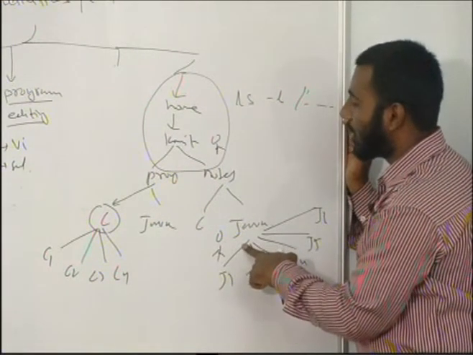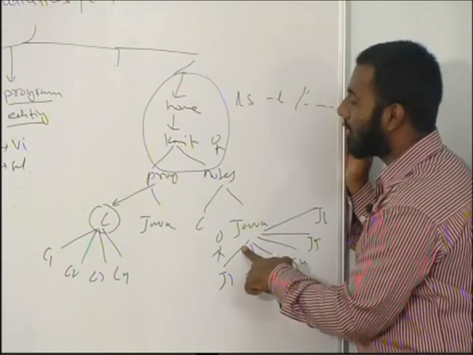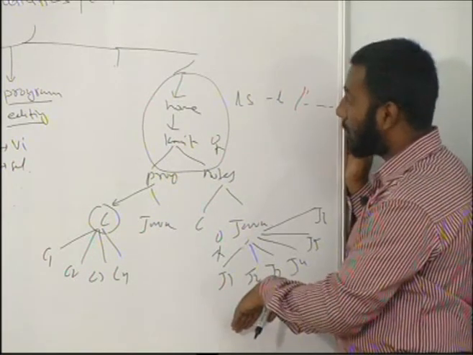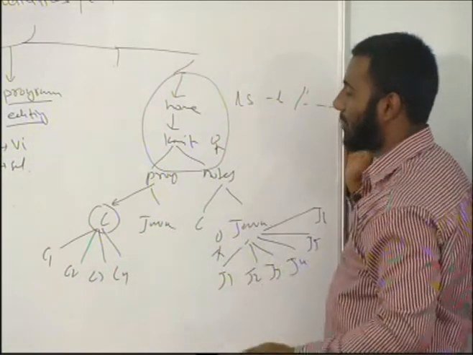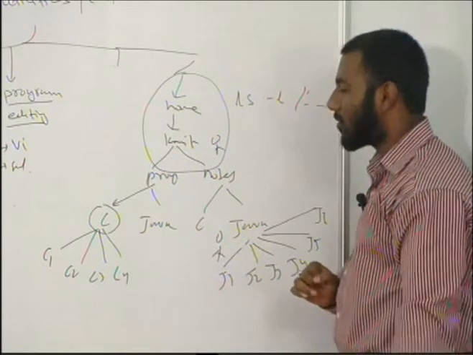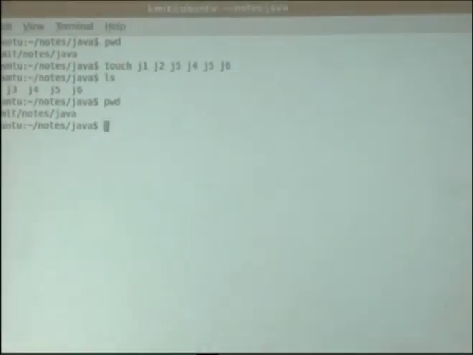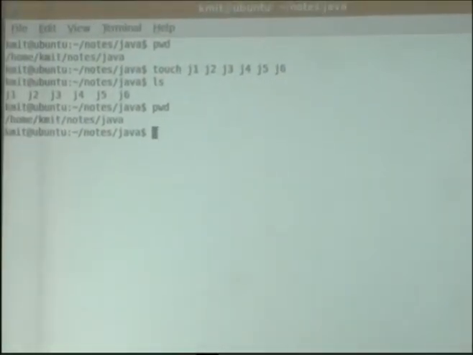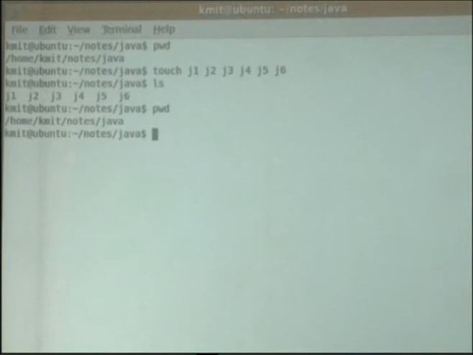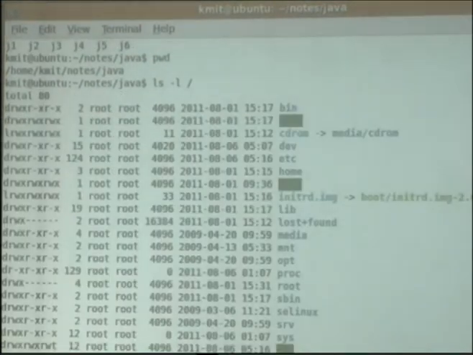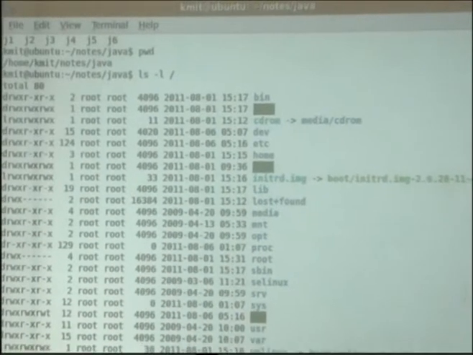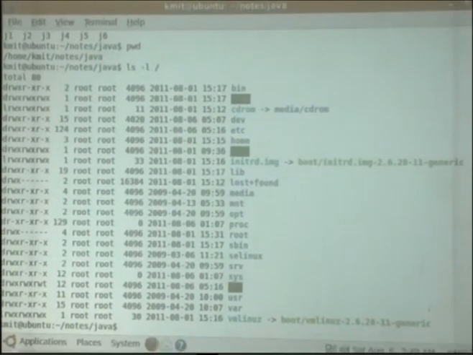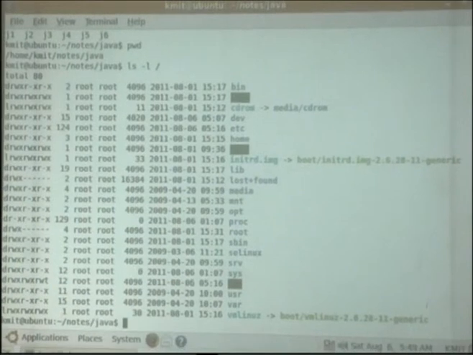Now being here, can I check it? It is not possible for me to check because I'm below in the hierarchy. So we'll use absolute path name. Using absolute path name, we can find out what it is. Okay, so I want to find out ls option L, where if I have written the slash C, it is listing me all the files and directories which are there in root.